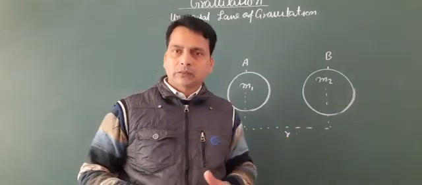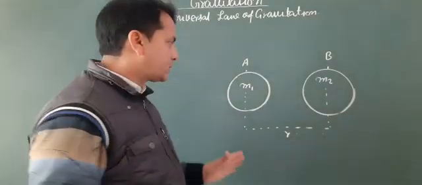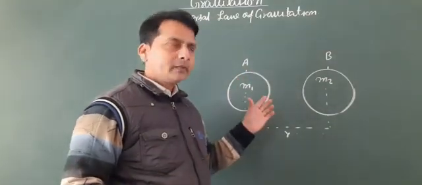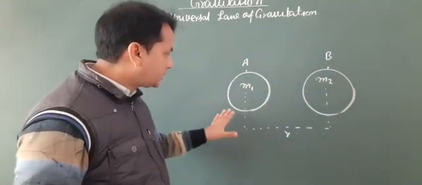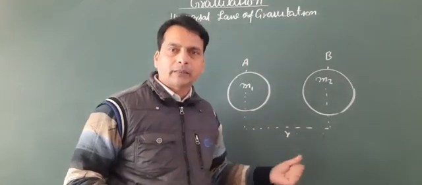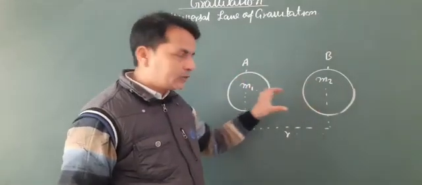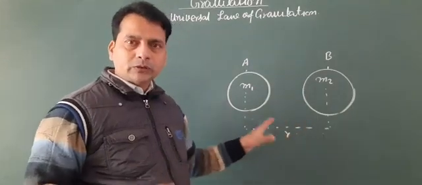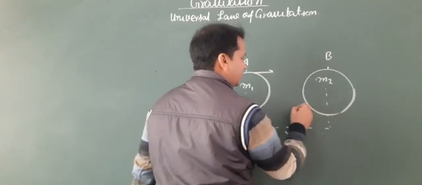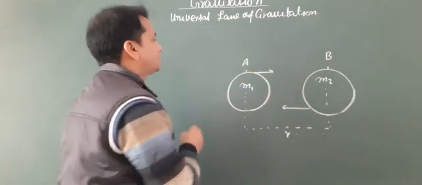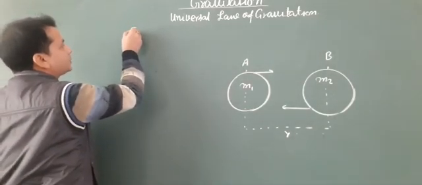Then according to Newton, in the universe every object attracts every other object with a force. So here the two objects: the mass of object A is m1 and the mass of object B is m2, and the distance between their centers is r. Both objects attract each other with a force, and that force is known as the gravitational force.